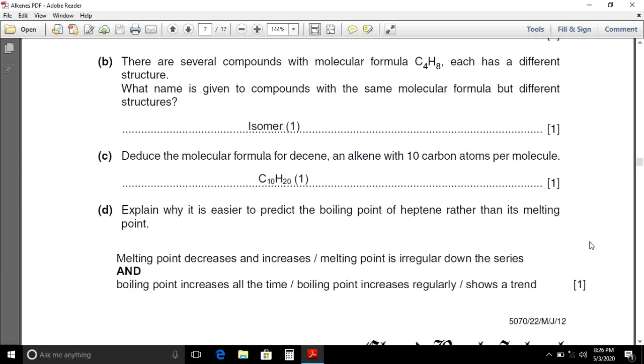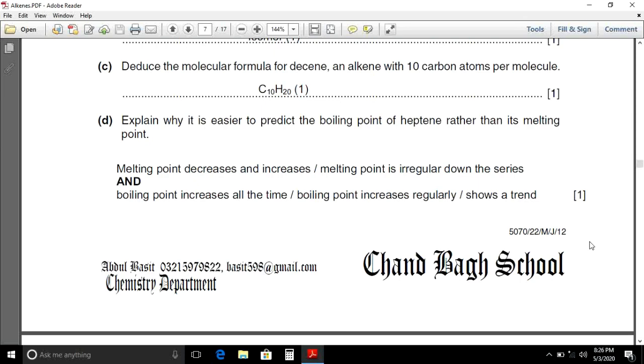Deduce the molecular formula for decene, an alkene with 10 carbon atoms per molecule. We will put n equal to 10 in the formula CnH2n, the general formula for alkenes. We will get C10H20 as the molecular formula for decene.